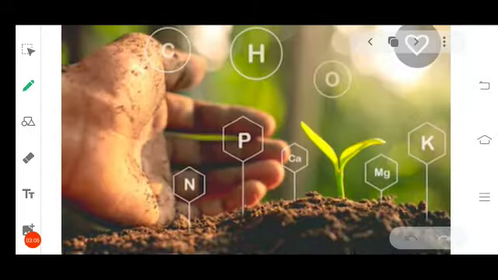Now, let's talk about proteins. Proteins are very important for the plant for growth and multiplication of cells in the plant body, which promotes the growth. And what is necessary for the making of proteins in the plant body is nitrogen. It is very essential for plant to form proteins, and proteins are needed for growth and development of the plant.